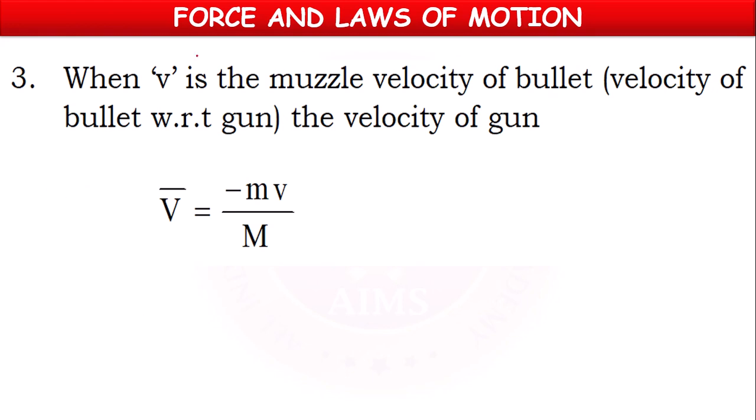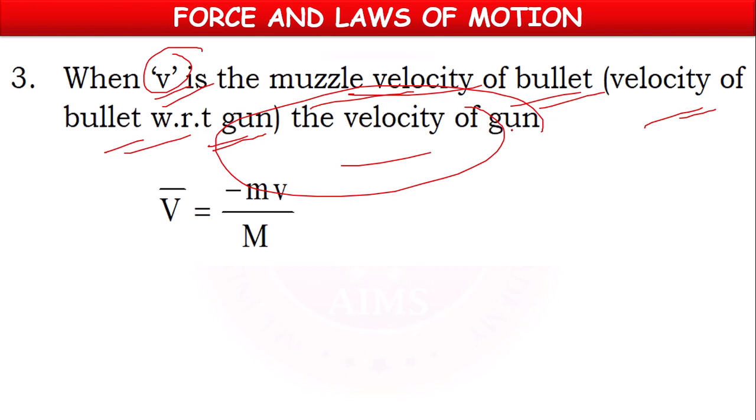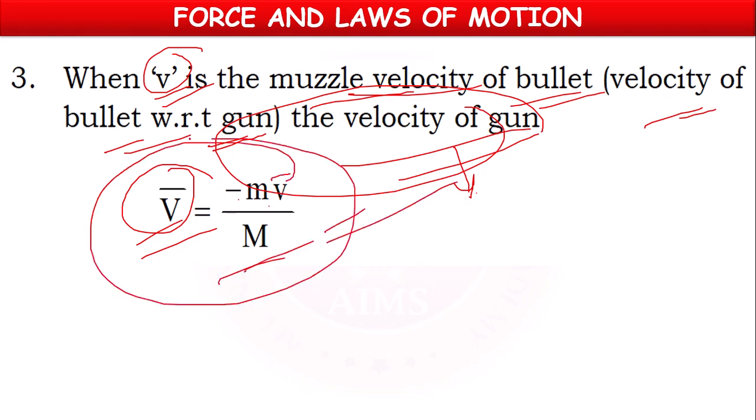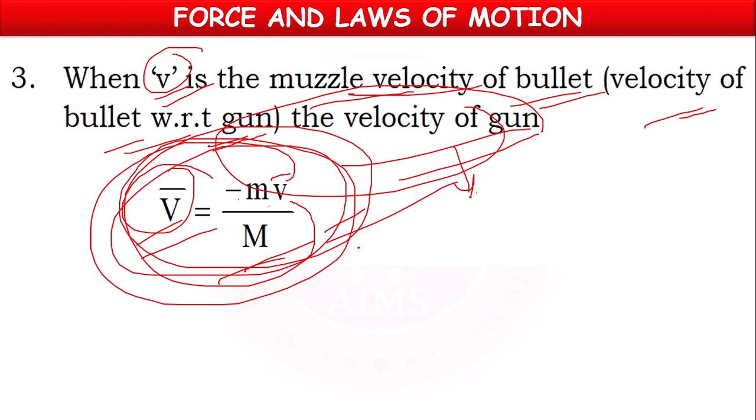So here small v is called the muzzle velocity of the bullet, or the velocity of the bullet with respect to the gun. If you want to find the recoil velocity of the gun, we can find it with the formula capital V equals minus m v by capital M. This is the formula to find the recoil velocity of the gun.